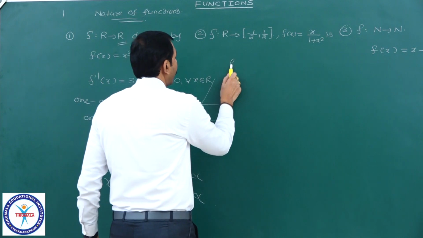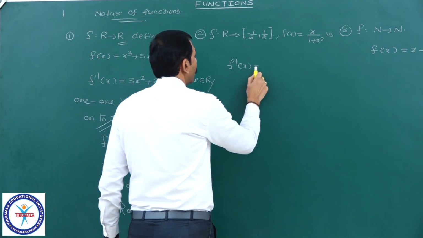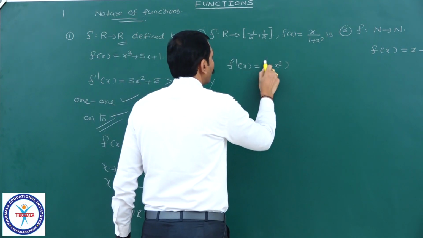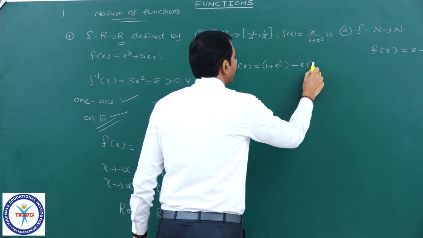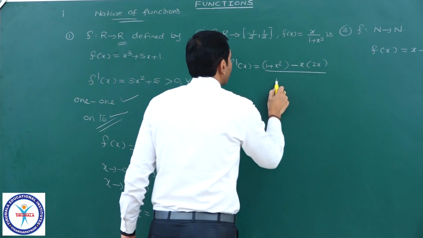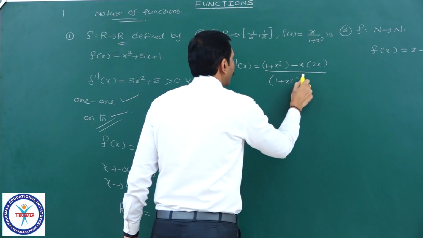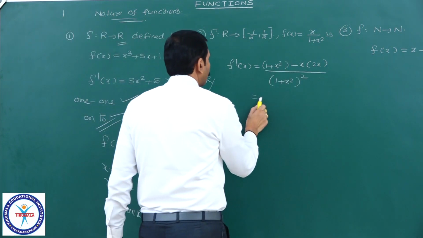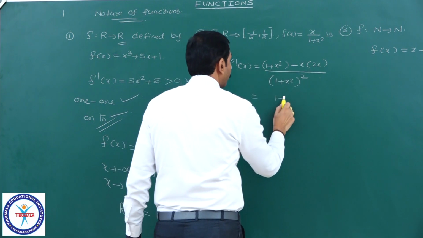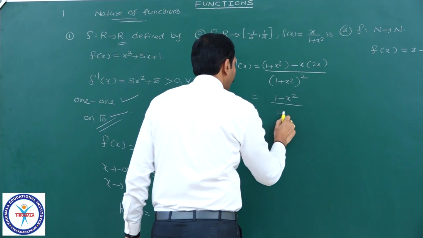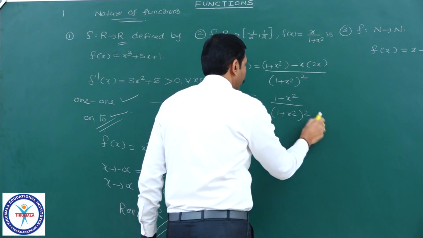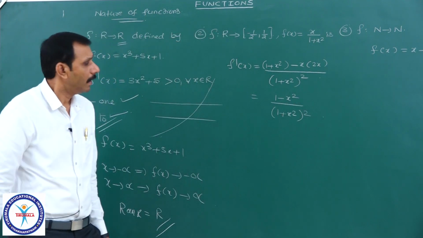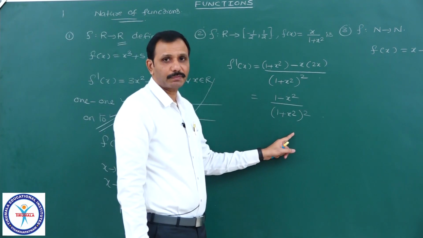For that I will differentiate it. f dash x is equal to, by the u by v rule, 1 plus x square into 1 minus x into 2x, by the denominator 1 plus x square whole square. It is equal to 1 plus x square minus 2x square, that is 1 minus x square, by 1 plus x square whole square. The denominator is completely positive.